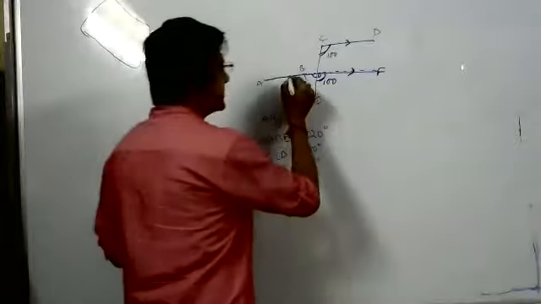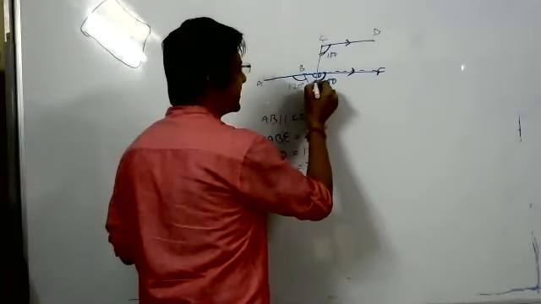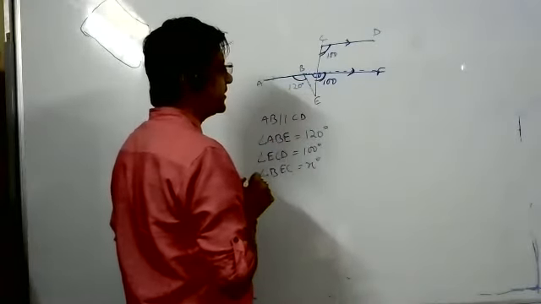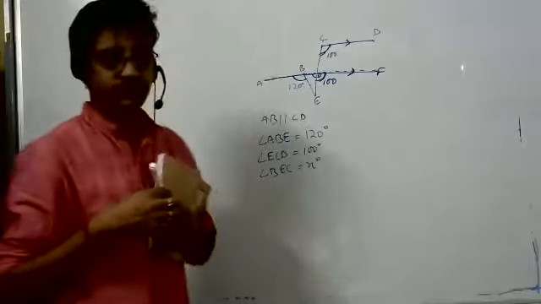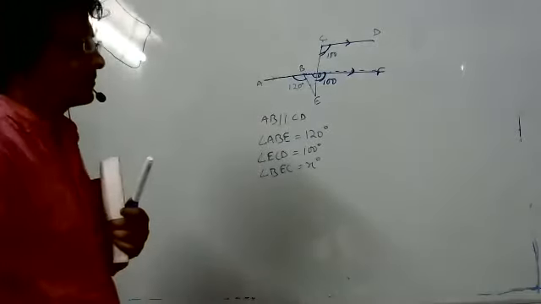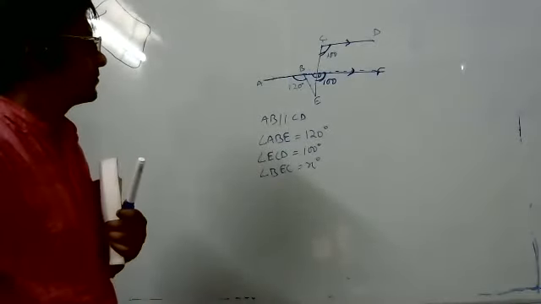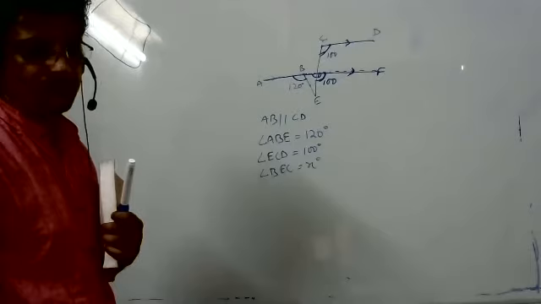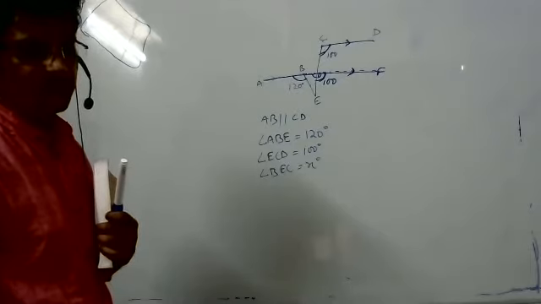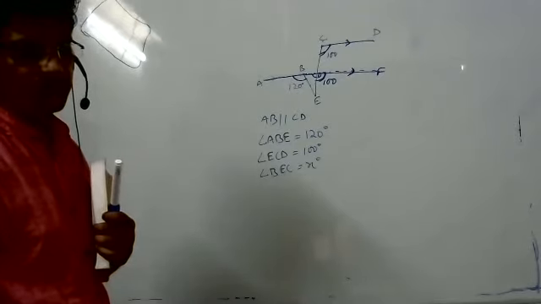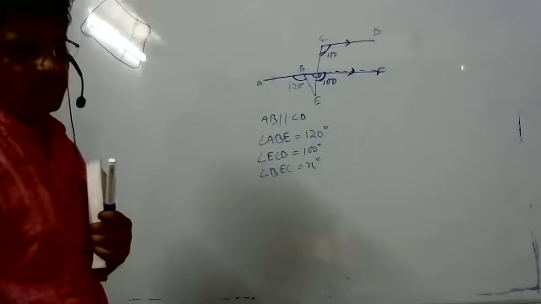You are telling that this angle plus this angle is equal to 180 degrees. Which rule? Because it's a straight line. Tell me, Tejal.